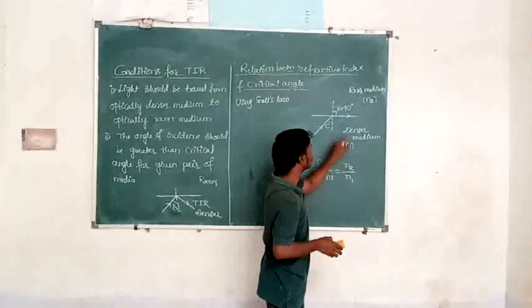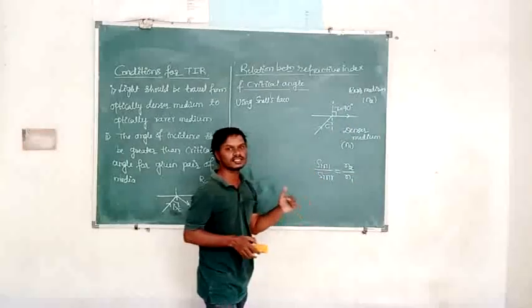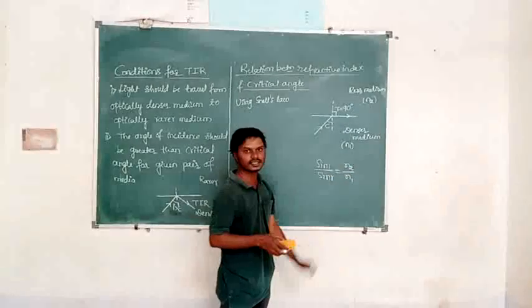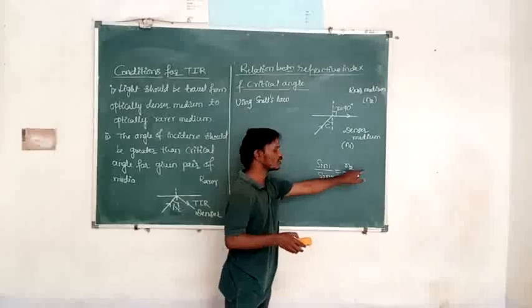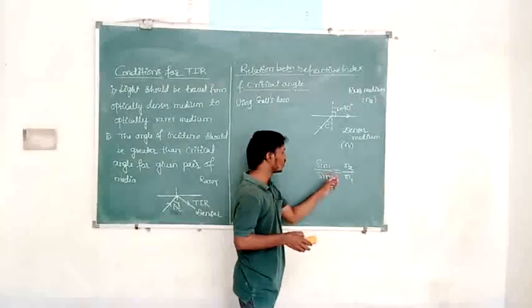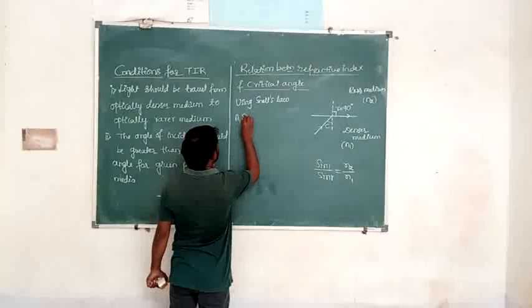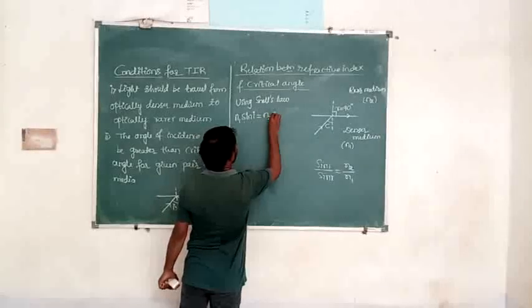Here n2 is the refractive index of the rarer medium. Remember, n2 is the refractive index of the rarer medium, and n1 is the refractive index of the denser medium, because the light is traveling from denser to rarer medium. I will take this n1 to the left hand side and sin r to the right hand side. It is n1 sin i equal to n2 sin r.